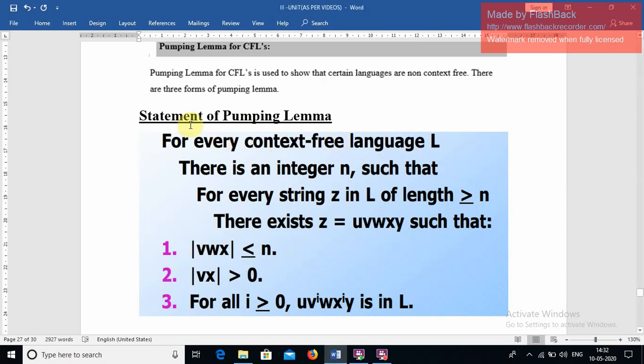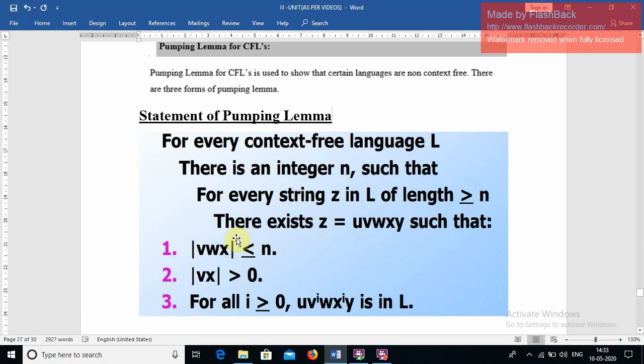So, the statement of the pumping lemma. For every context free language, the language is denoted by L, there is an integer n, meaning the number of states, such that for every string you can take in L, that is z, the length should always be greater than or equal to n. If you take any string, its length should always be greater than or equal to n. Then there exists a split of z into u, v, w, x, y.